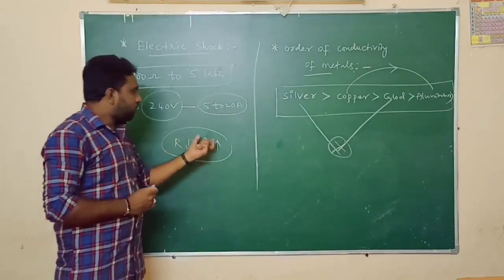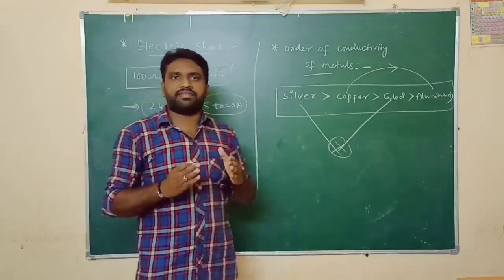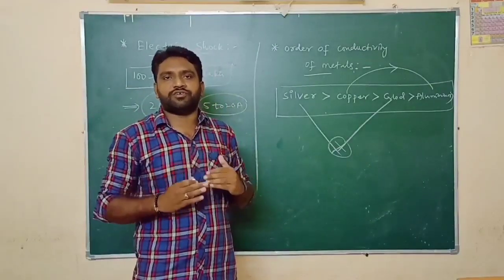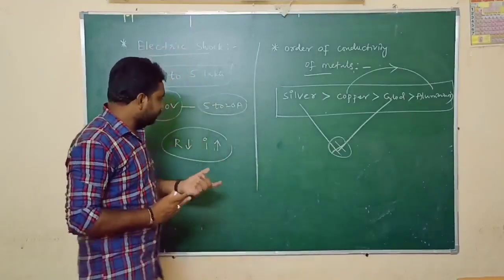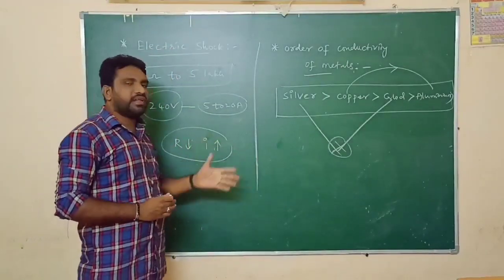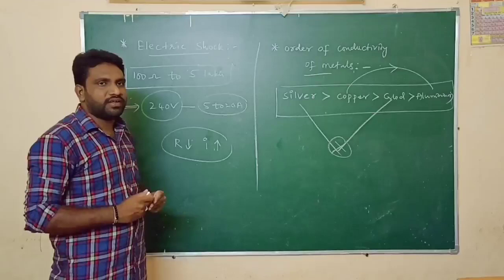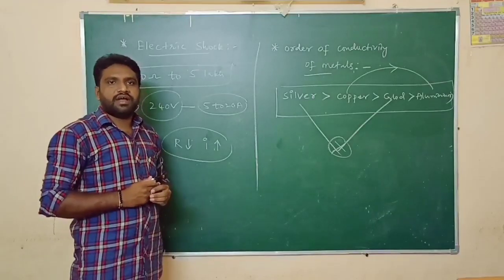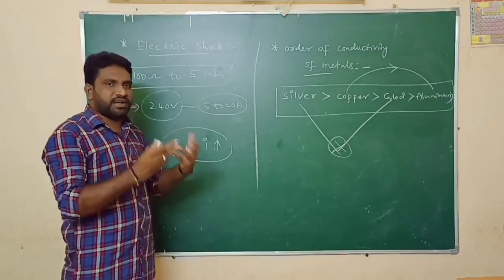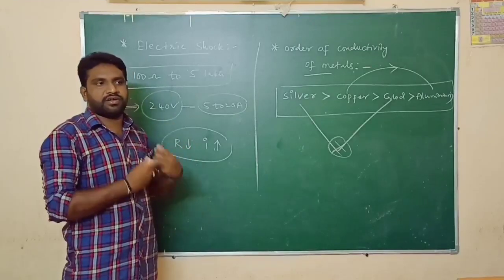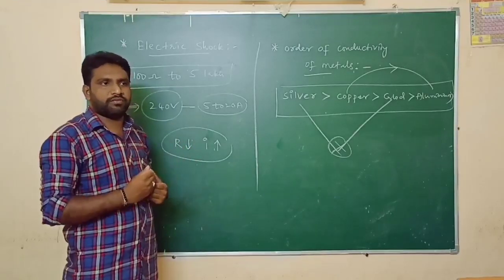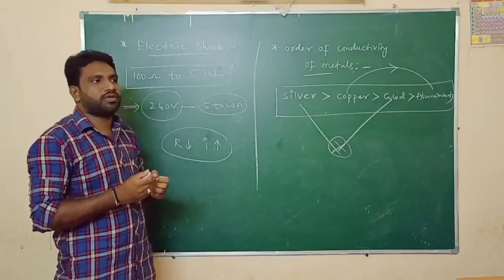When more current passes through our body, the damage to the tissues will be more. Then all the organs present in the human body are unable to function well, and it may stop blood circulation to the heart. Muscle contractions take place, and we are unable to control our body.